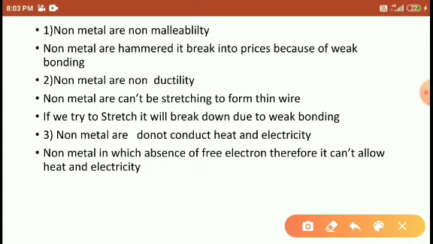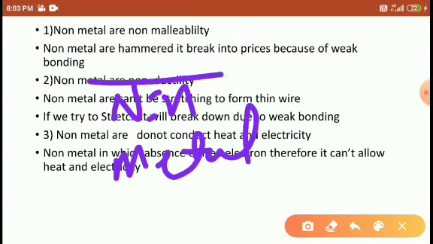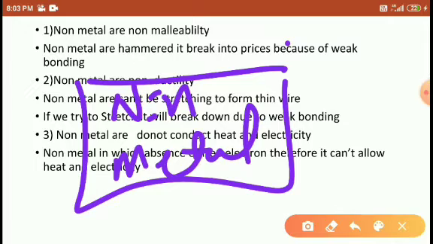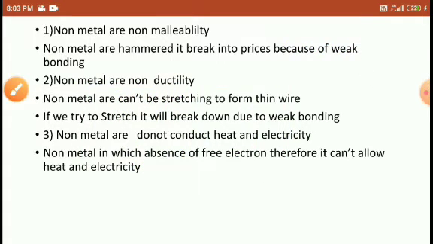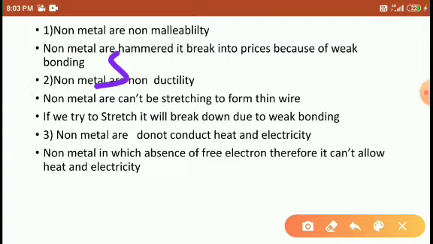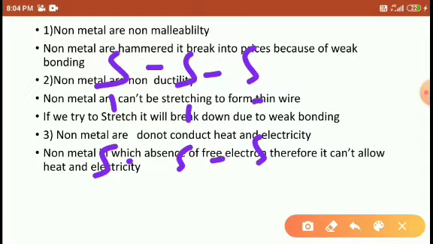Why does this happen? Because whenever you use non-metals and beat them with a hammer, what happens, students? For example, you may use the non-metal sulfur. The sulfur atoms are here, like this.